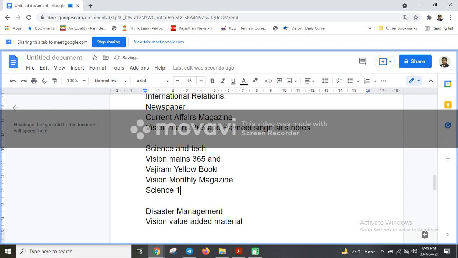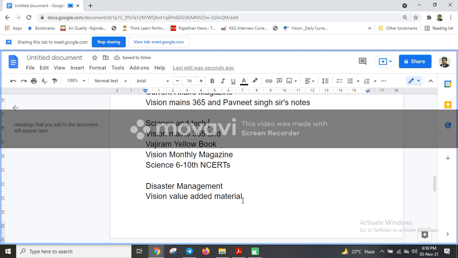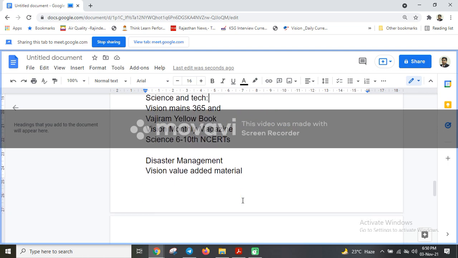Okay, so we should be very thorough with those simple concepts. All these things are required for science and tech. You must have seen this year's newspaper also. They have asked this year's prelims paper also, and they have asked some basic questions which many of us could not answer.